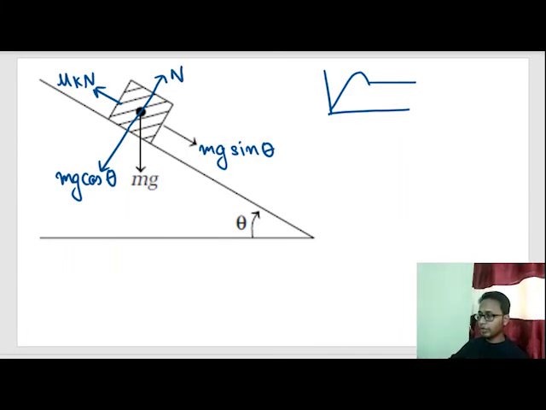So this mu k N is nothing but mu k into mg cos theta. Why? Because N minus mg cos theta is equal to 0, since the body is not moving vertically. So with this value, the body accelerates because the maximum value of friction force dropped, and there is a net positive force in this direction. This made the block accelerate in this direction.